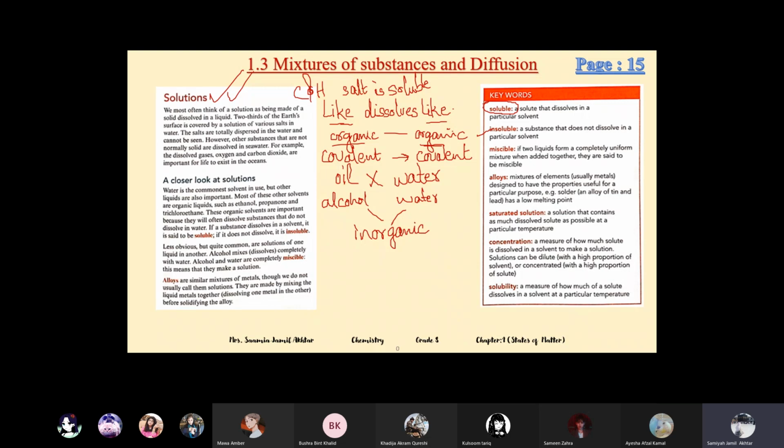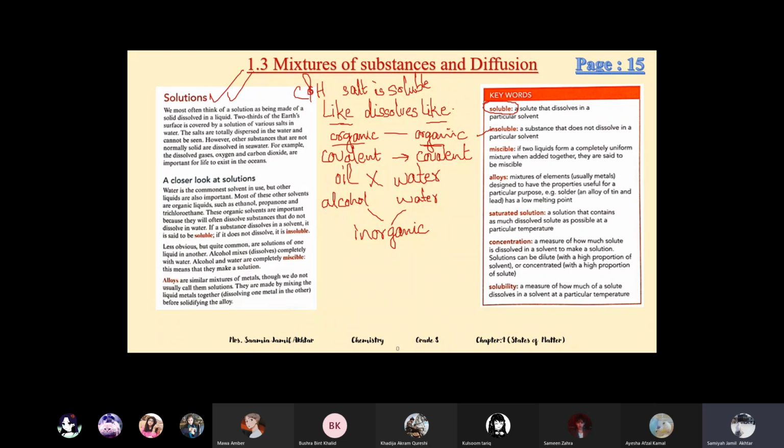This is just extra information which I'm telling you, that the things which are similar in chemistry, whether they are organic, covalent, or ionic in nature, dissolve in each other. And the things which are different don't dissolve, they are insoluble. They both are covalent in nature, that's why they dissolve. So one thing should be common in them. Either they should be covalent or they should be organic, so they will dissolve.